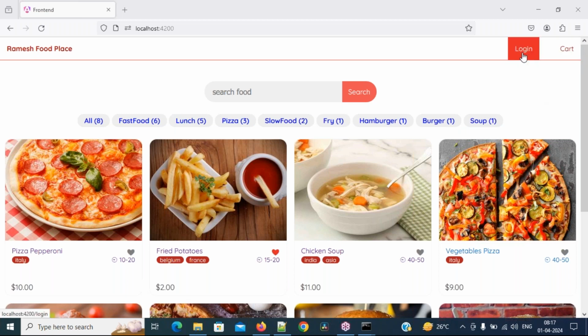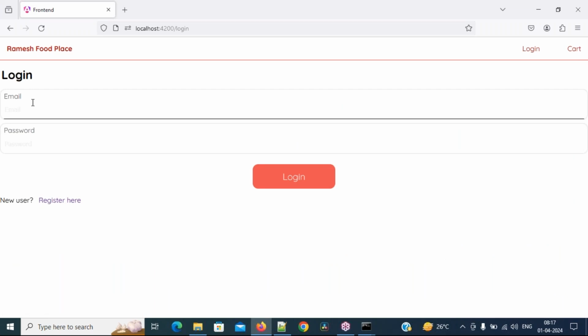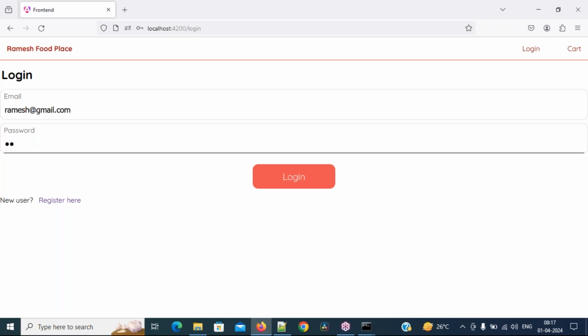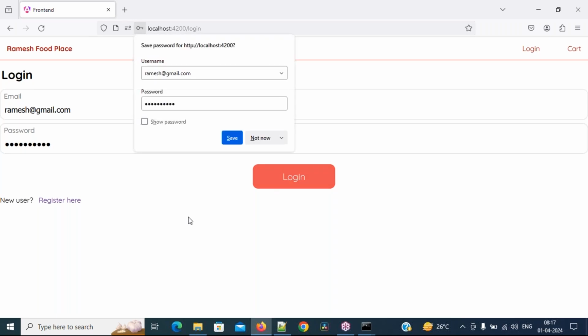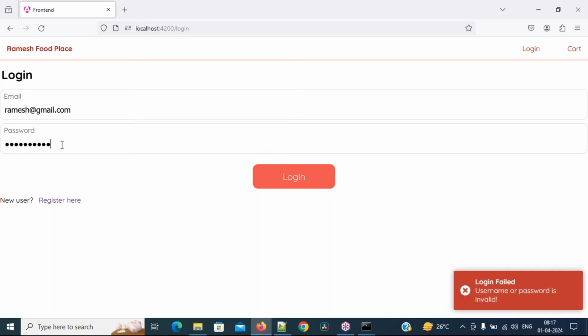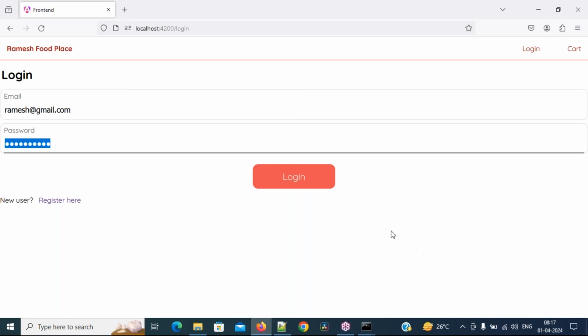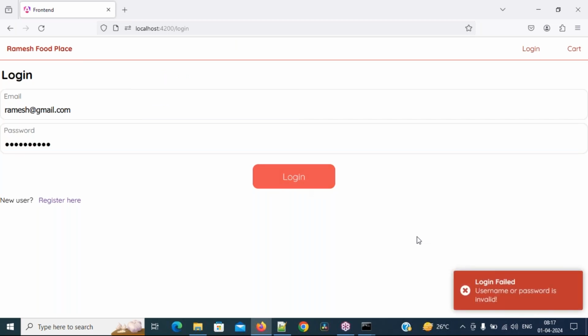So now we need to click on the login. See it? Whenever no user is logged in, then only it is showing login. Once there is a login, it will show your username. For example, typing yes. Okay, sorry. See it, I have entered a wrong username. One more time observe. Login failed. Username or password is invalid.